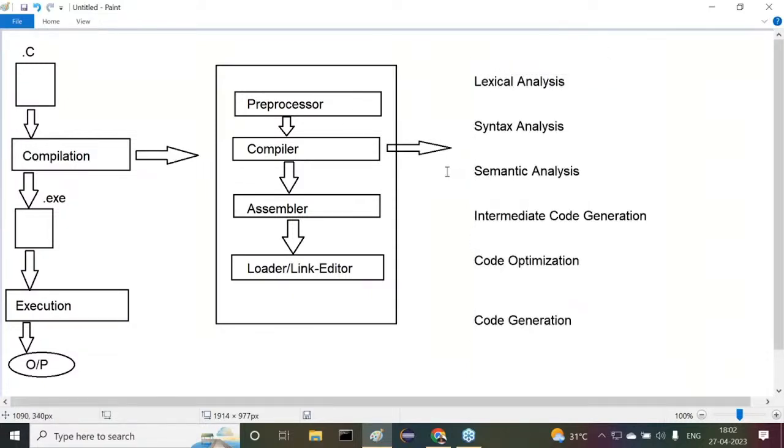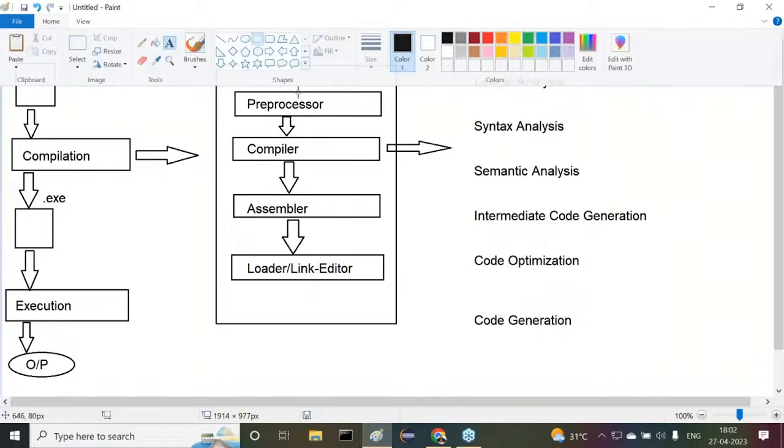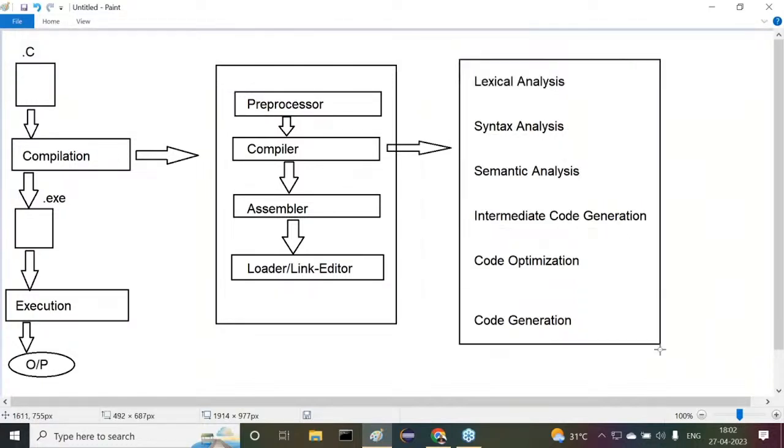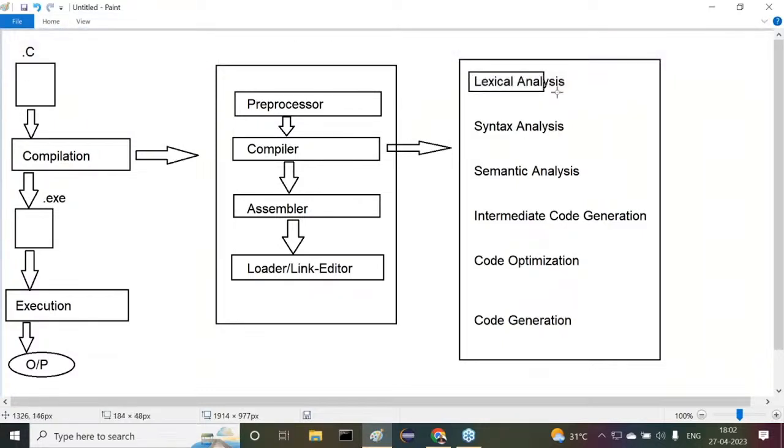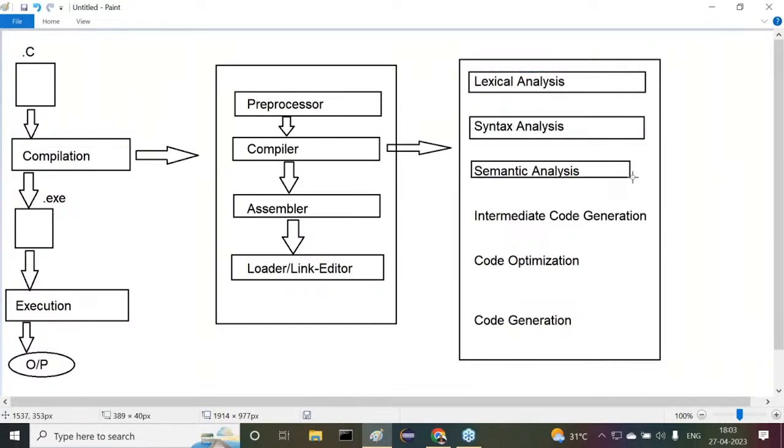If you open the compiler, these many phases exist. Let's see the phases we are having. First one is the lexical analysis phase. Next is the syntax analysis phase, semantic analysis phase, intermediate code generation, code optimization.